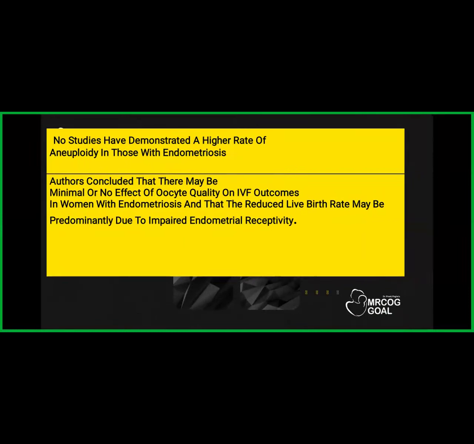So the authors concluded that there may be minimal or no effect of oocyte quality on the IVF outcomes, because ultimately endometriosis patients do have almost the same rate as all the other patients.